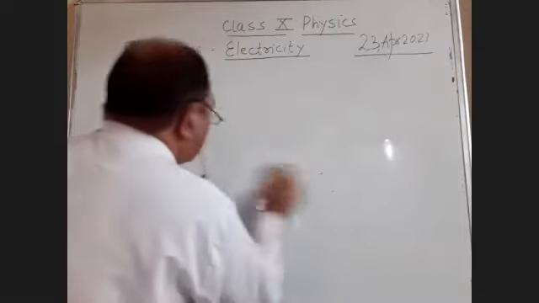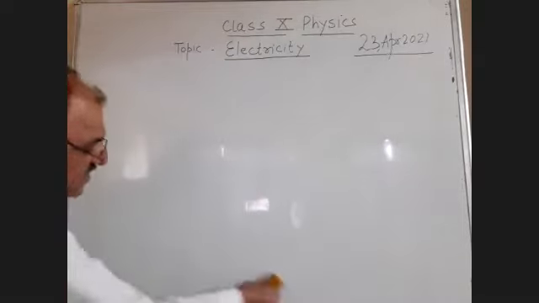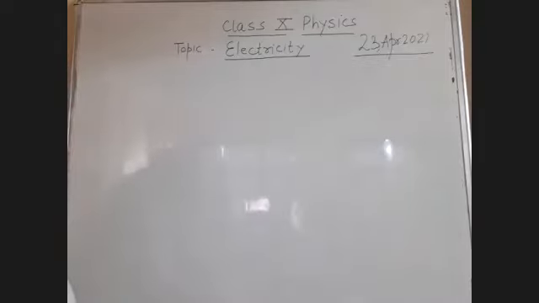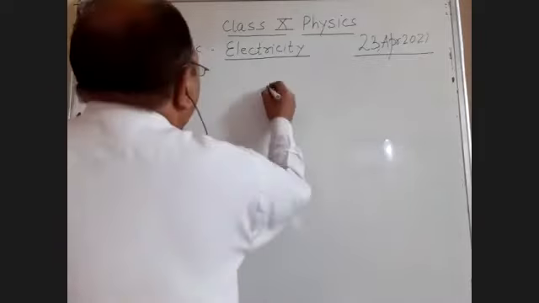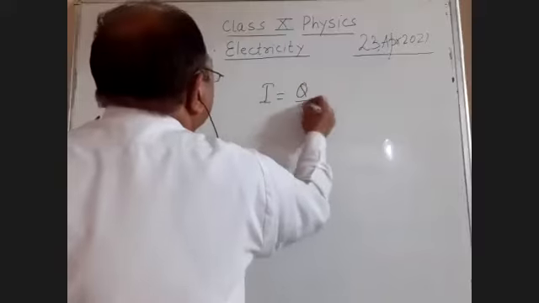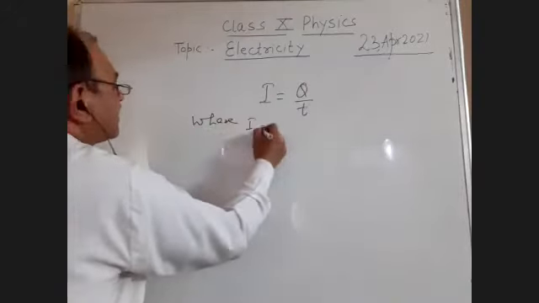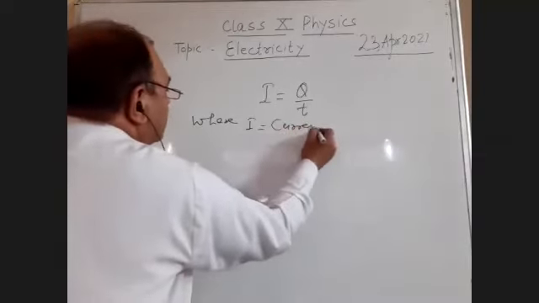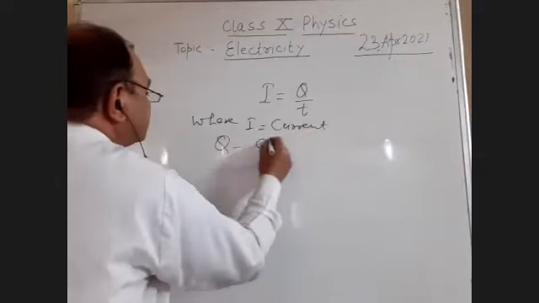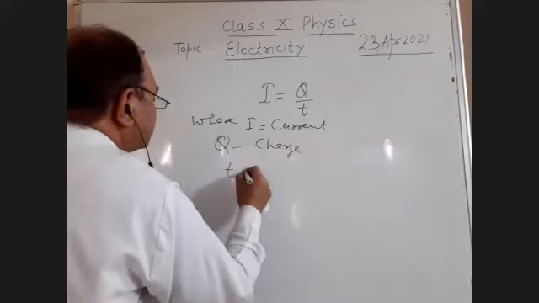Now, question based on the first formula of today: I is equal to Q by T, where I is the current, Q is the charge, and T is the time.